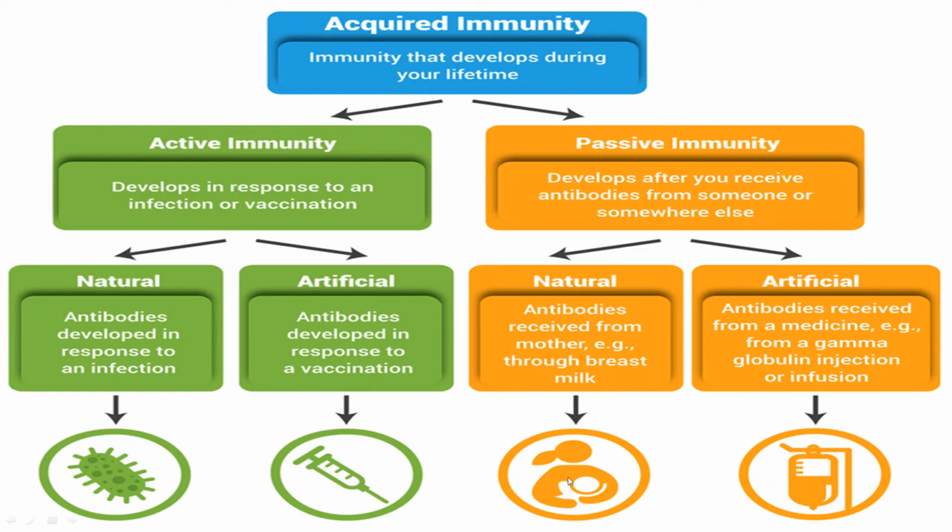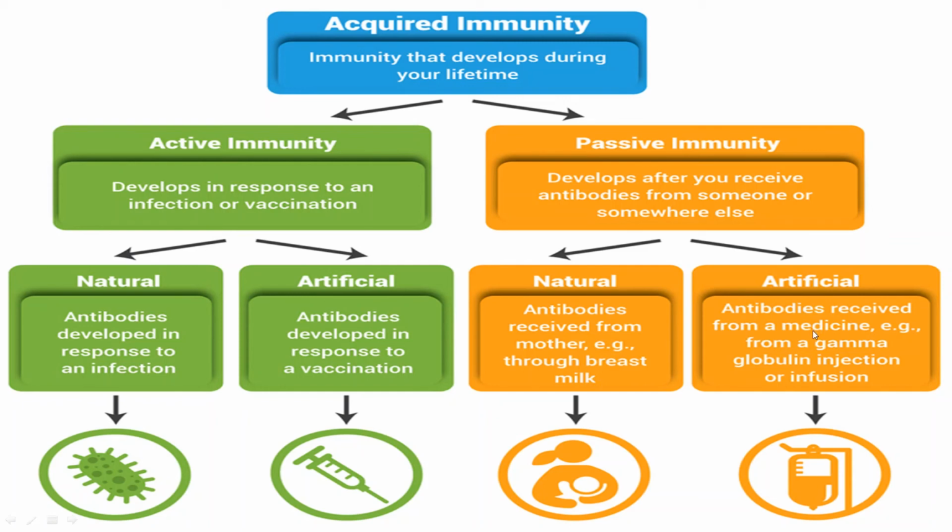That means through that, the antibodies from the mother are passed to the child's body. From there we develop our immune response against any disease. And artificial antibodies are received from a medicine.